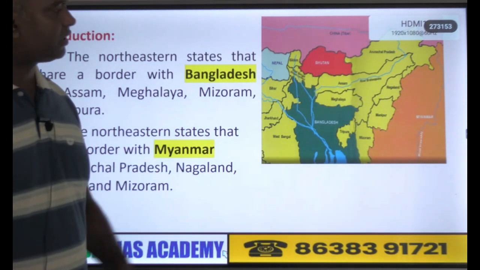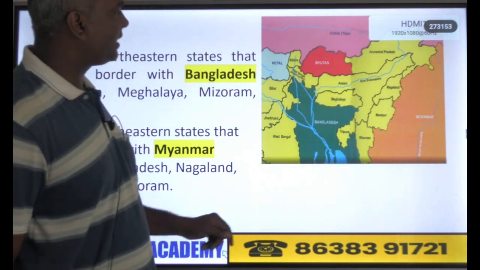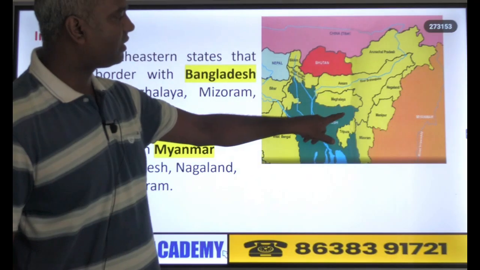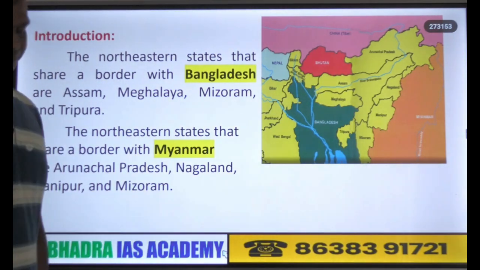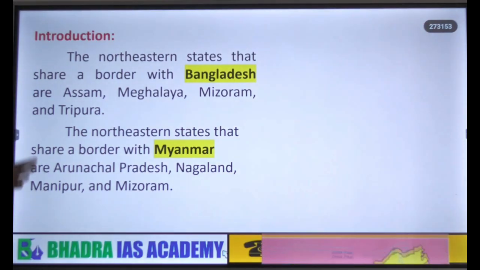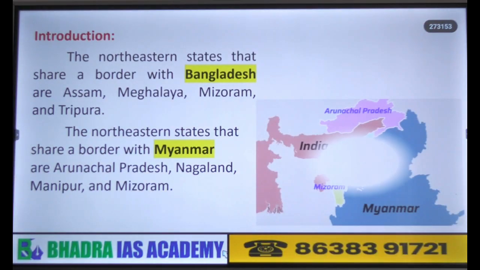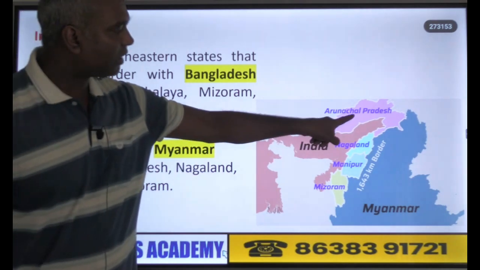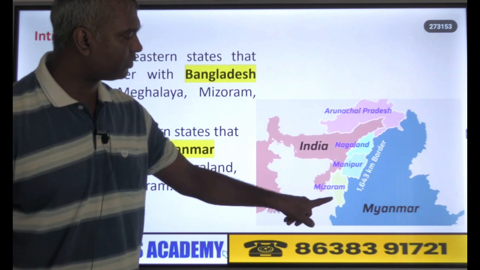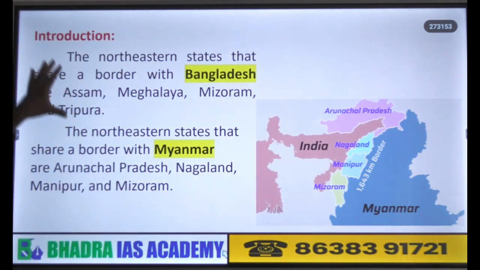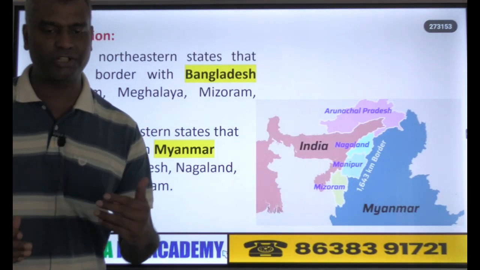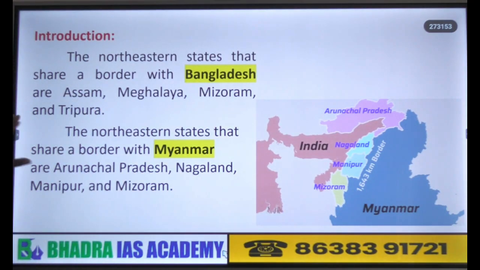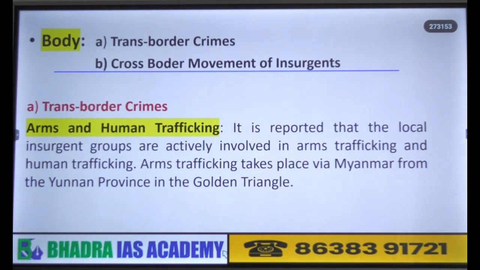So if you look at here also, we have the same states. Assam shares borders here and here, then Meghalaya, Tripura and Mizoram. Similarly, if you look at the Myanmar border, which are the states that are sharing border with Myanmar, we have Arunachal, Nagaland, Manipur, Mizoram, right? So that you can write as part of your introduction to this question. This becomes the introductory part, just a basic thing.